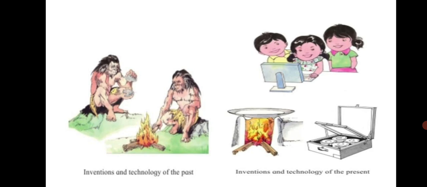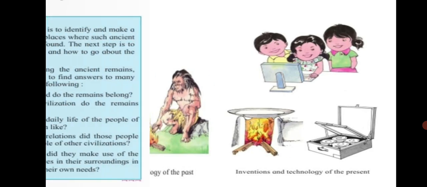The next generations added to these developments. Technology developed further hand in hand with the physical and intellectual development of man. The process is going on continuously even today. You can see so many inventions today which were not there in the past. So inventions of today are only possible on the foundation of the discoveries and inventions of the past. So this is how it is very important to know that the past and the future are linked by a continuous chain of events. Now let's learn about archaeology.